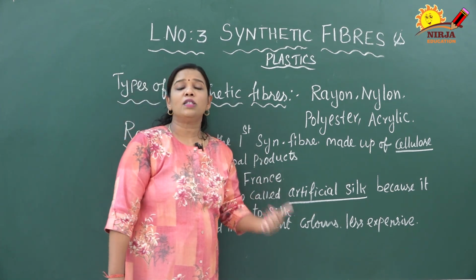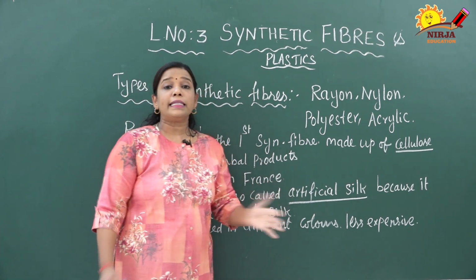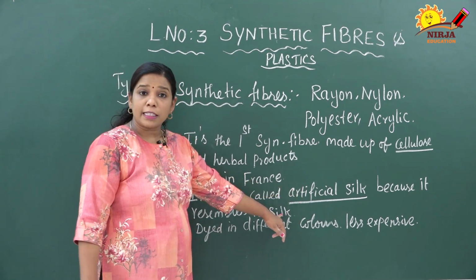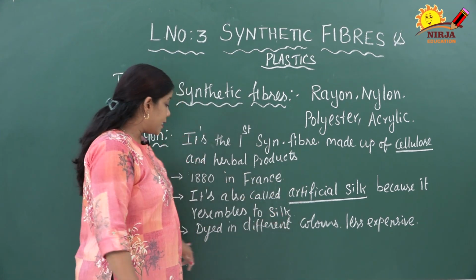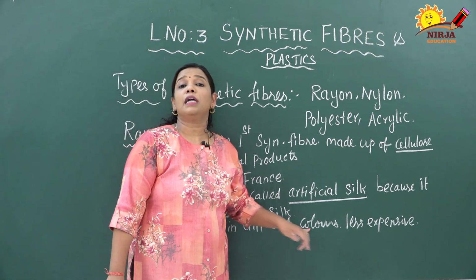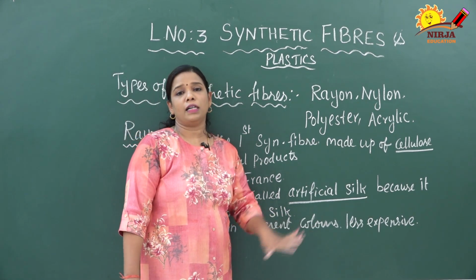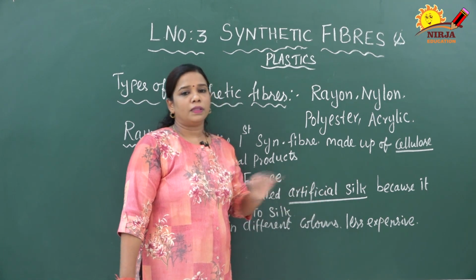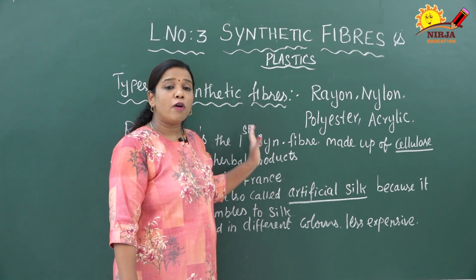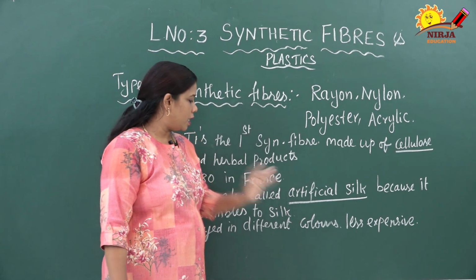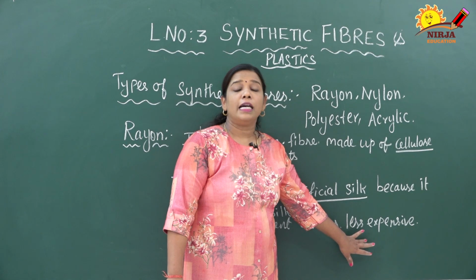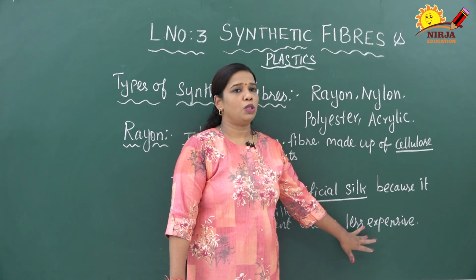Why are we saying it is an artificial fiber? It is similar to silk. It resembles silk, and at the same time we can get it in different colors. It can be dyed in different colors, so it is called artificial silk. What is the other name of rayon? That is artificial silk. It is very less expensive compared to silk.